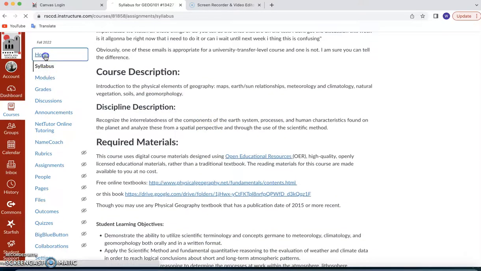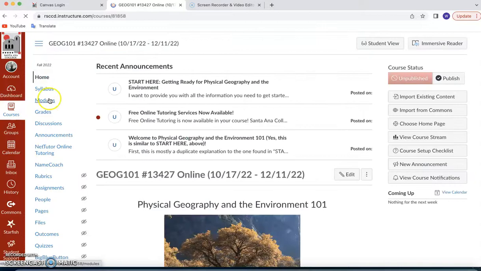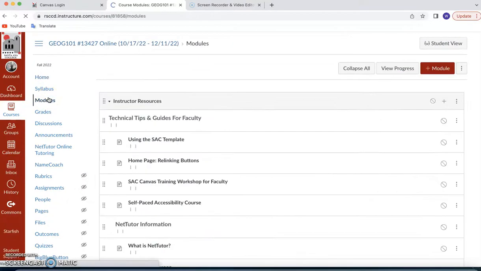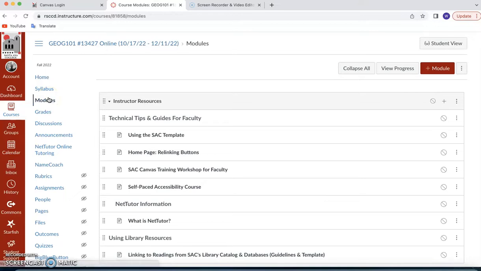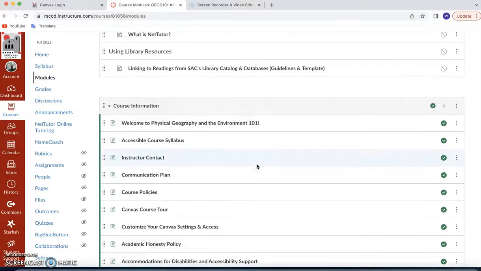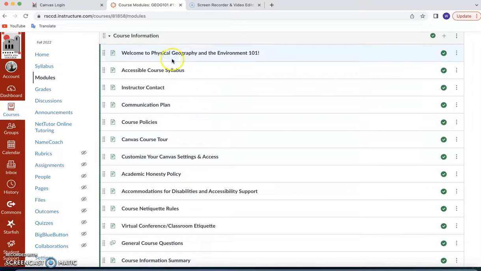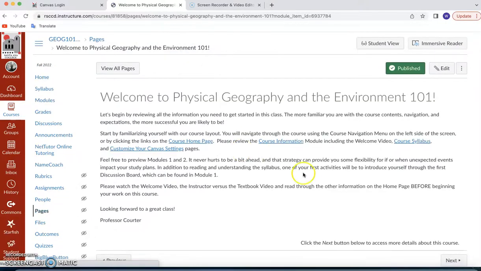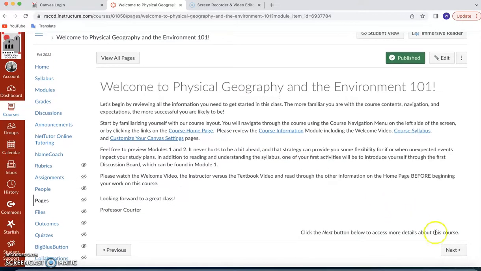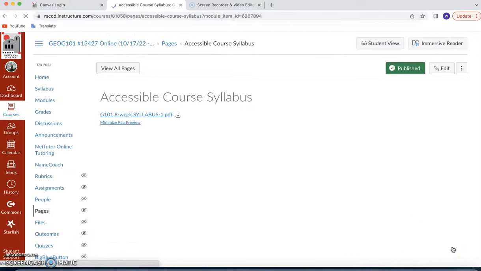Okay, let's go over here to home again. We are back. Now I'm going to click on modules right there. When I do that, okay, remember this is mine. Yours looks a little bit different, but that's okay. And then you can see course information module. So if you click on this, Welcome to Physical Geography and the Environment 101, it's more or less that same stuff that was at start here. If you want to just move to the very next page, go to next.